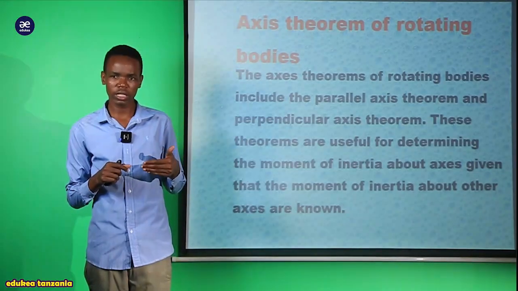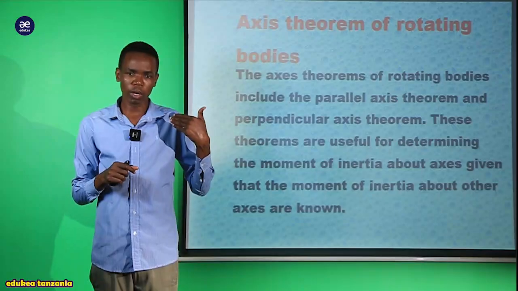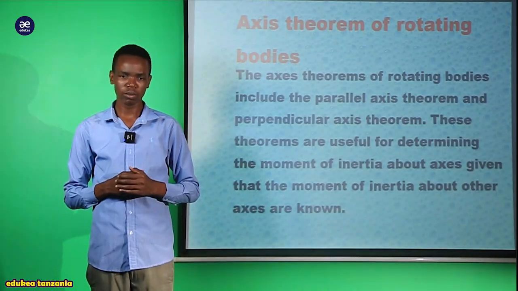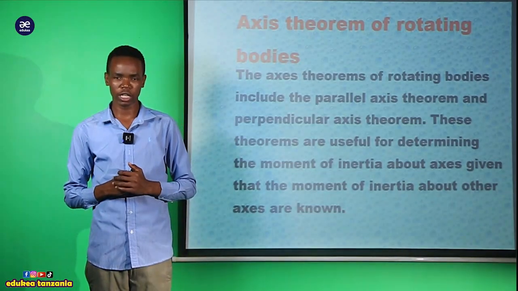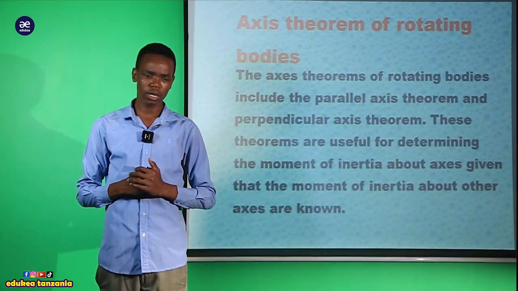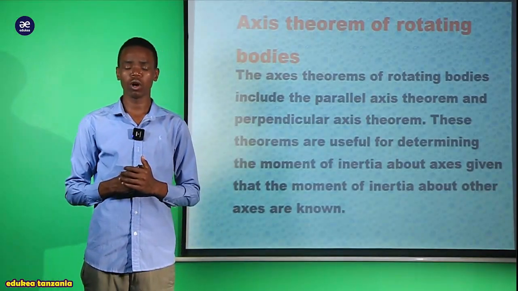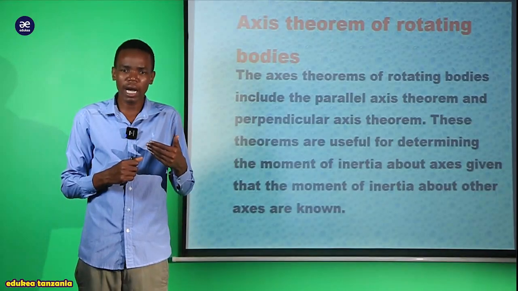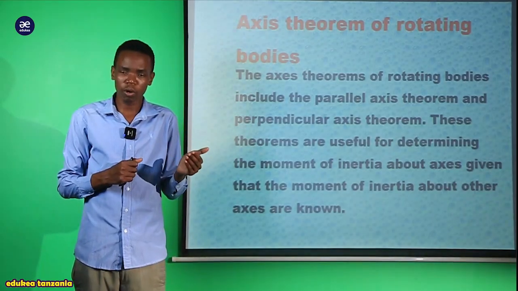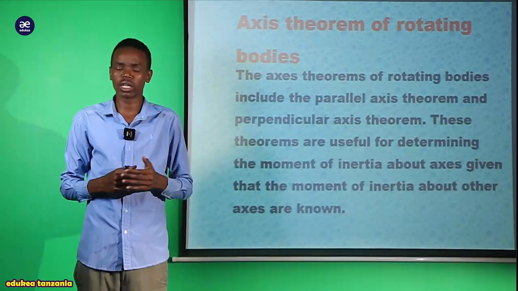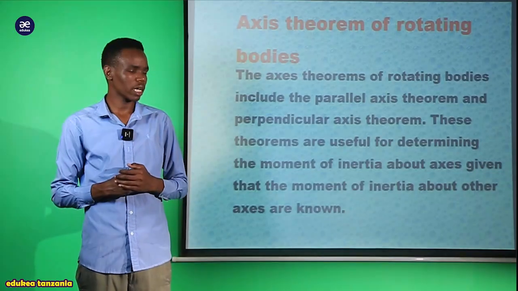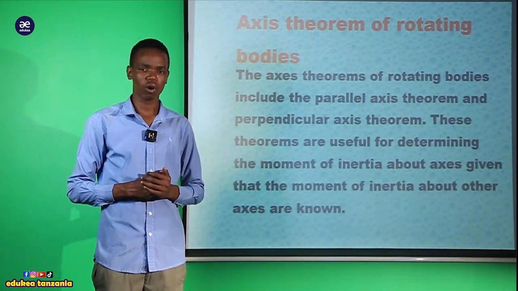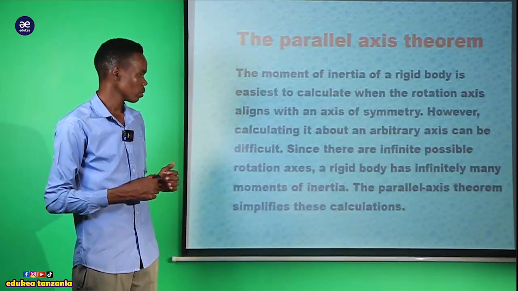Now we are going to see how, by using the parallel axis theorem, we can obtain the moment of inertia, and how the parallel axis theorem can be applied to the bodies we look at in order to derive the moment of inertia.